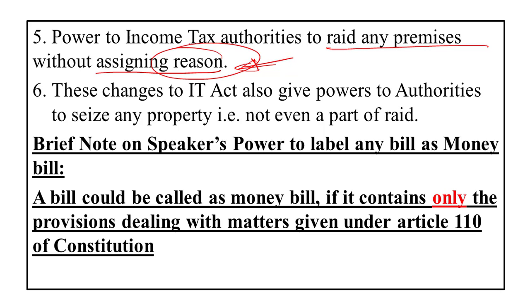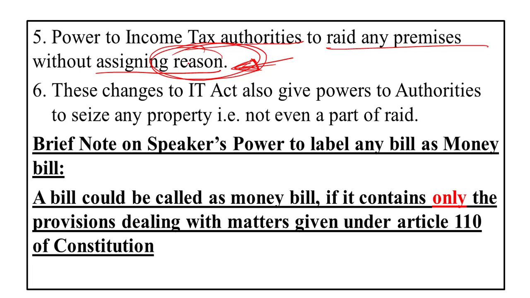Similarly, income tax authorities can raid any premises only on the first sign of an offense. If there is credible evidence that this person has black money, or is indulging in any illegal activity, only then can the income tax authorities raid. But now onwards, they need not assign any reason whatsoever for raiding your premises.